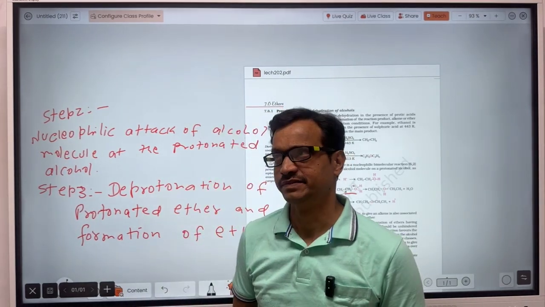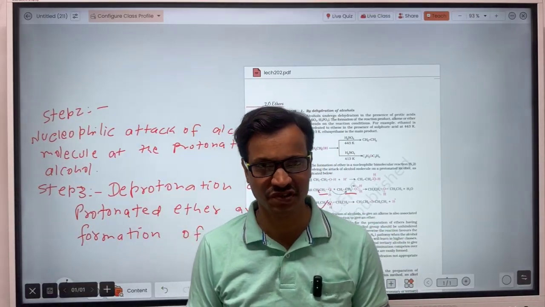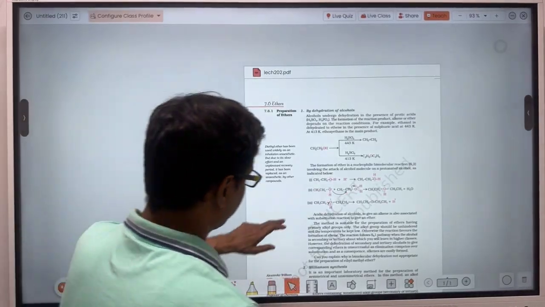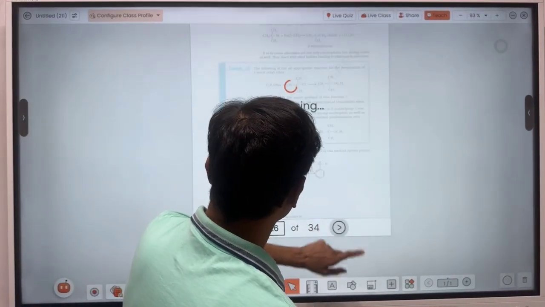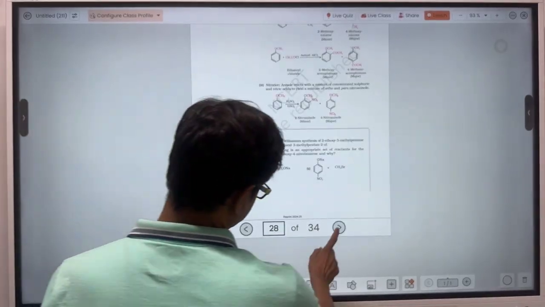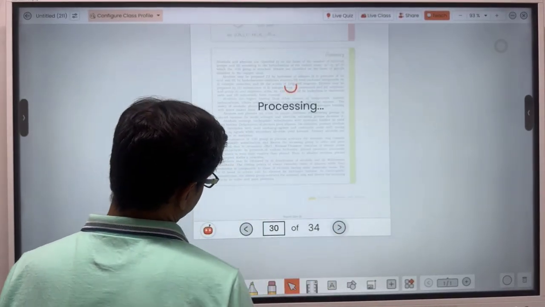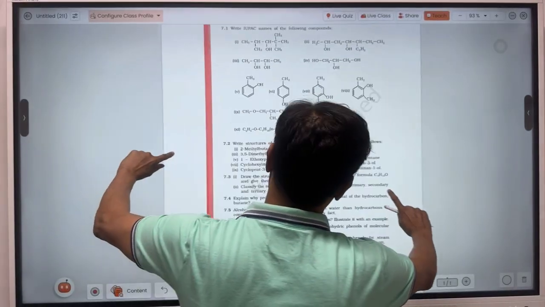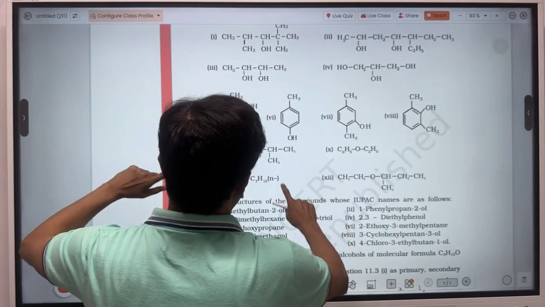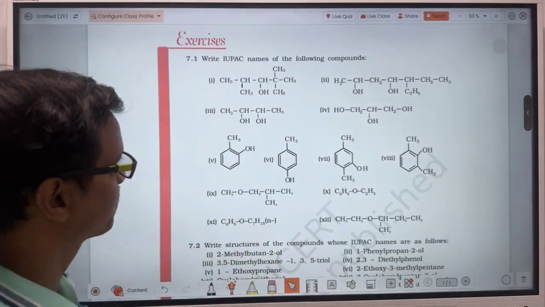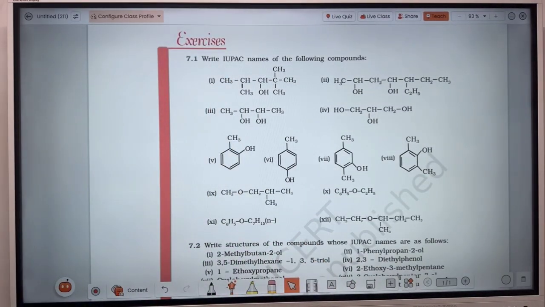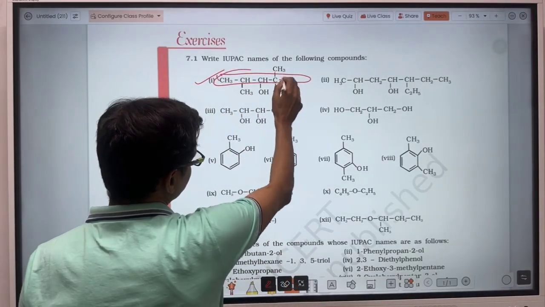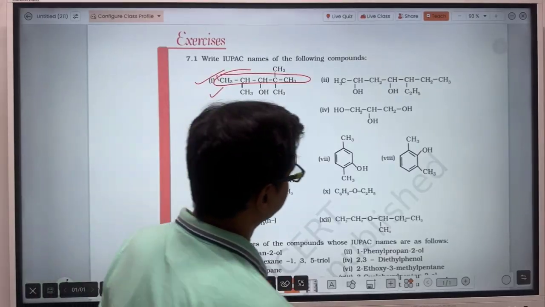Okay, let's see the questions of the exercise. In-text questions we have already discussed. If you have watched the videos of the Educate channel seriously, then you could solve every question very easily. This will be the longest carbon chain, this one or this one, whatever you take. So we can solve this very easily.